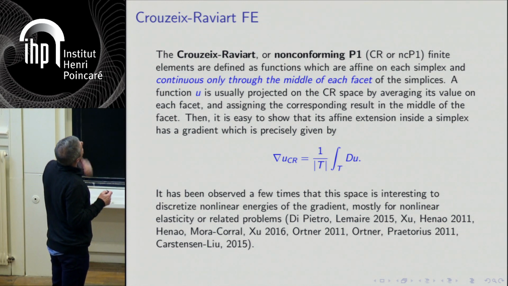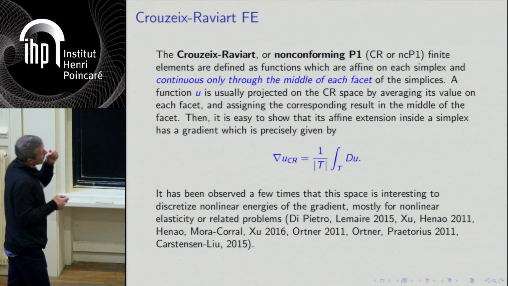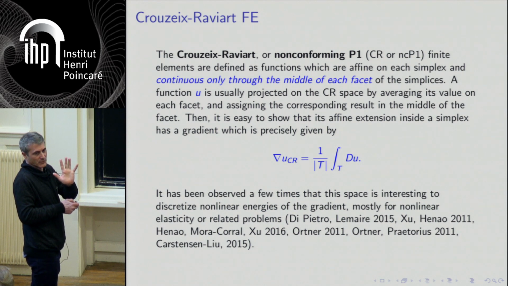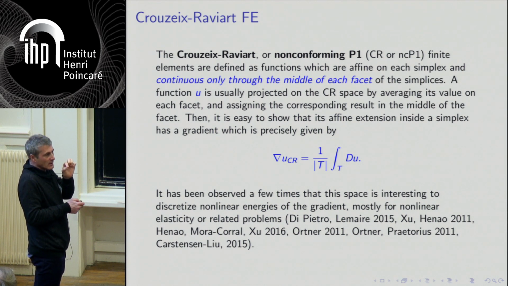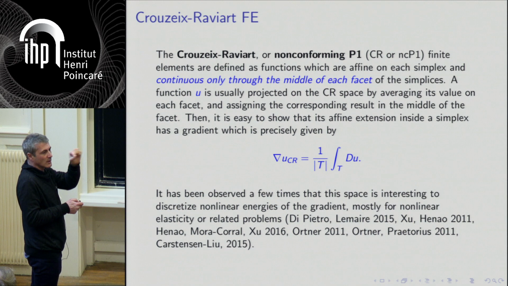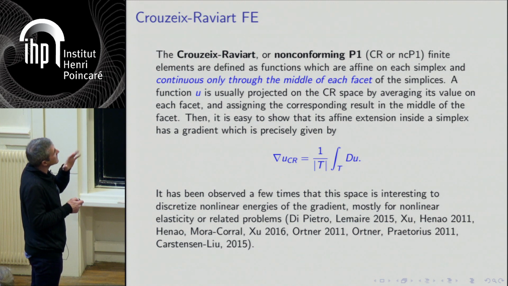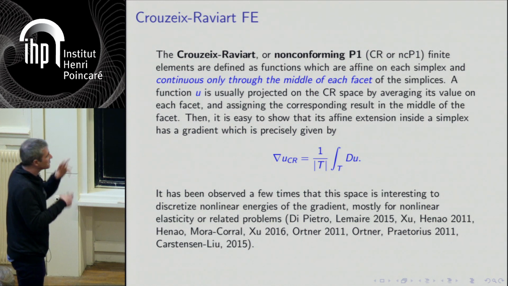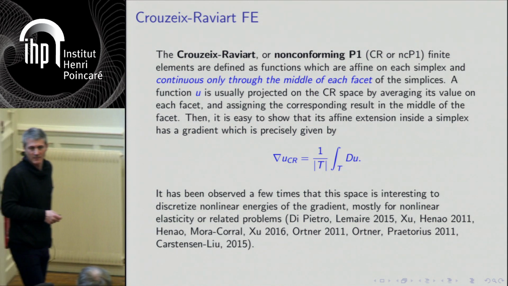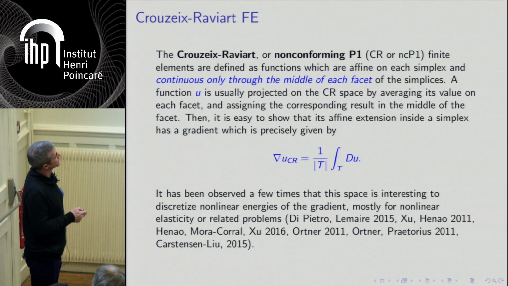Okay, so it's a simple calculation to see that if you take a function, you average the function on each facet and put this value in the middle, then you're building a function like that whose gradient on each triangle is precisely given by the average. It's some integration by parts, a bit of geometry, but it's very easy.